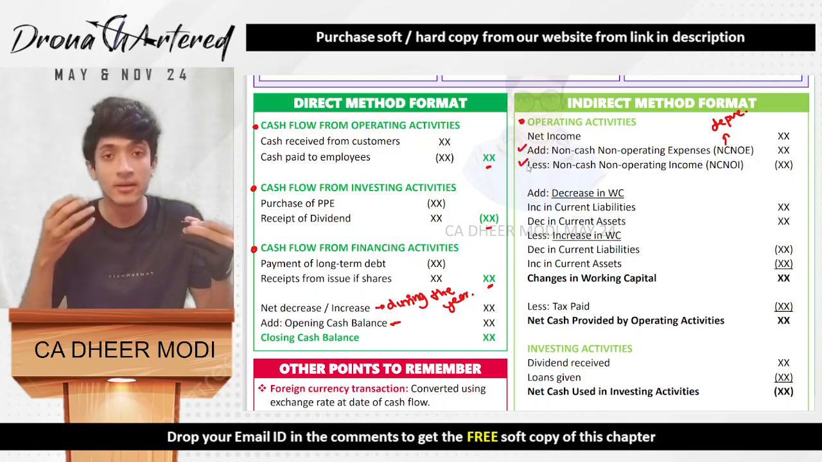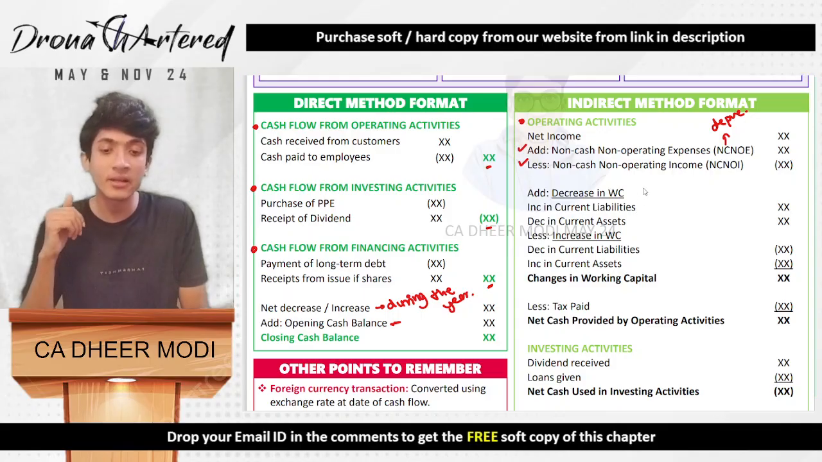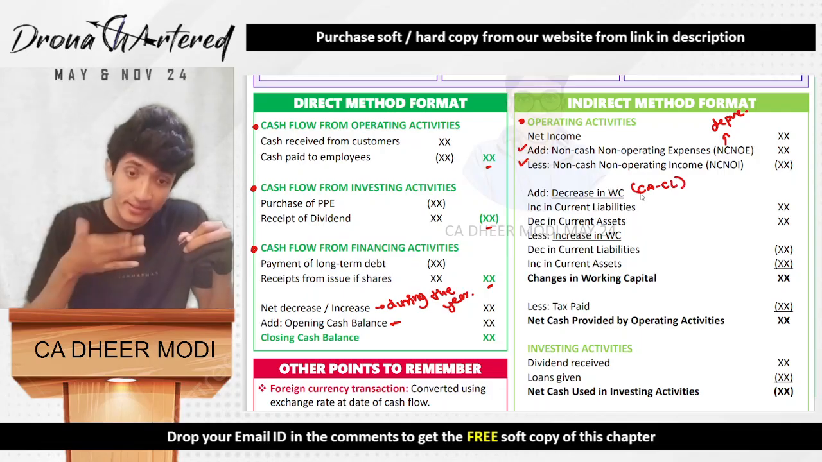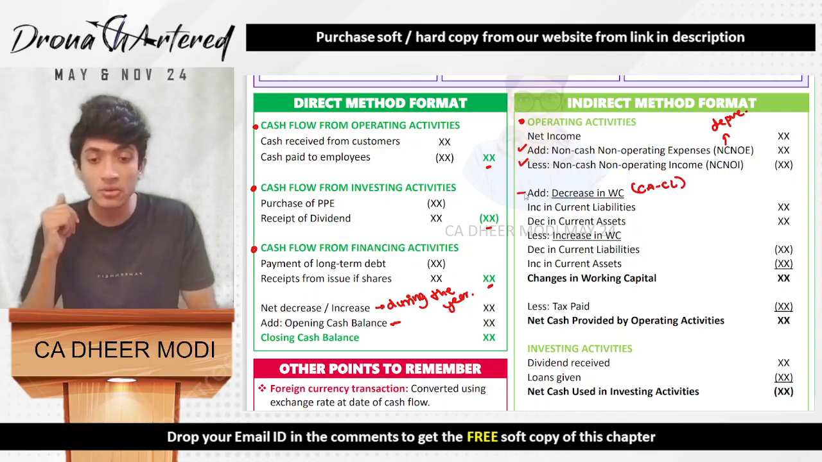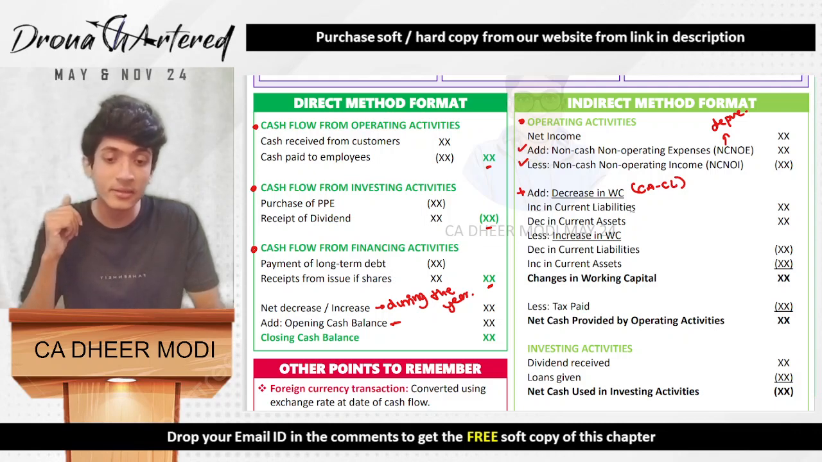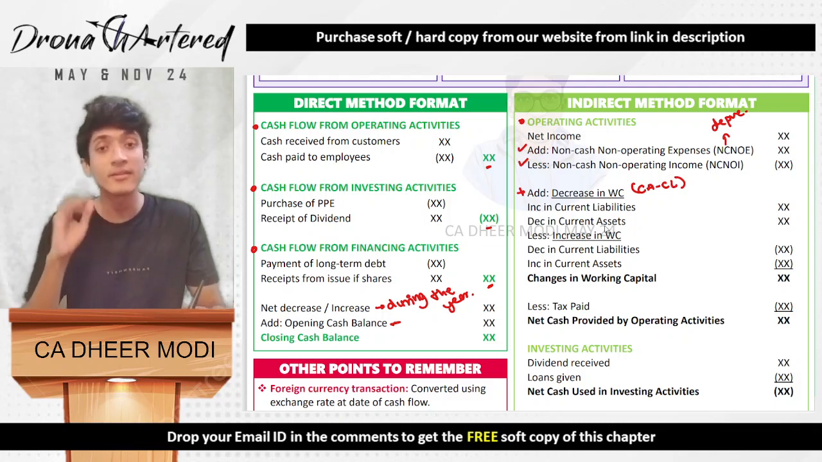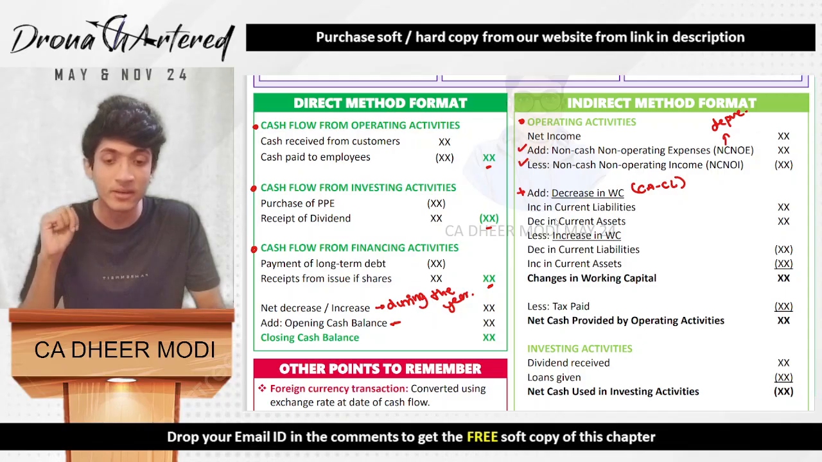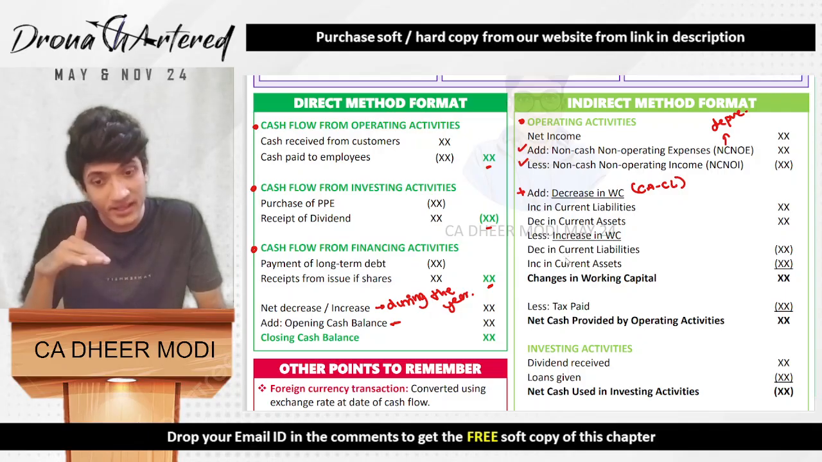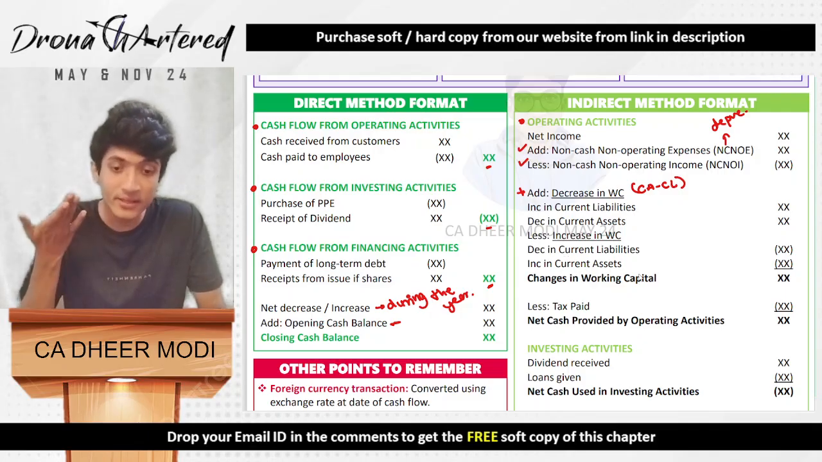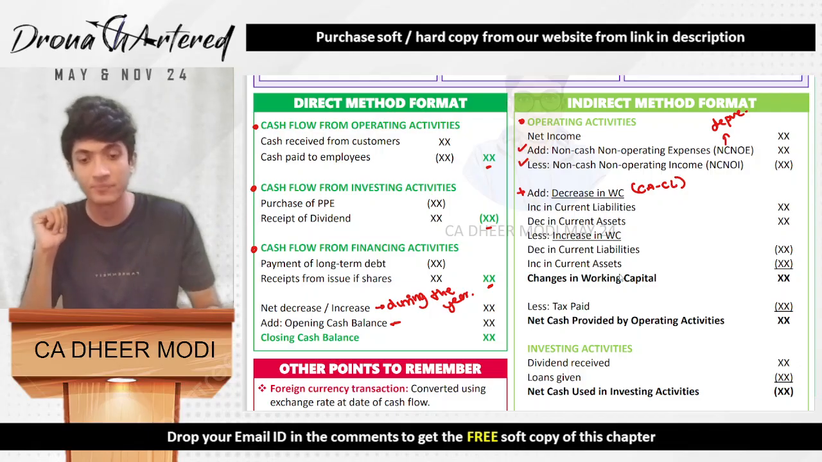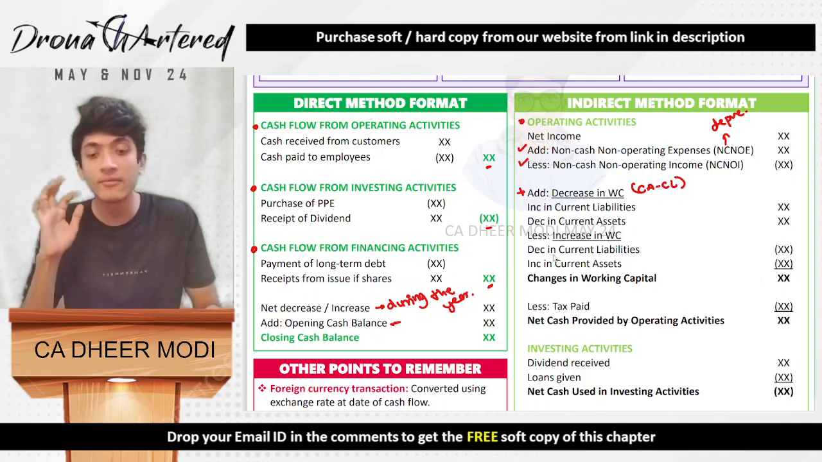Next is you add decrease in working capital. Working capital is your current assets minus current liabilities. So if your current assets minus current liabilities has decreased, then you add this amount. Okay. So this will be added. That is, increase in current liabilities or decrease in current assets is the effect that will be given. If there is any increase in working capital, that will be subtracted. That means if the current liabilities have decreased or if the current assets have increased, you will be subtracting it. Okay, that is what you get, changes in working capital.